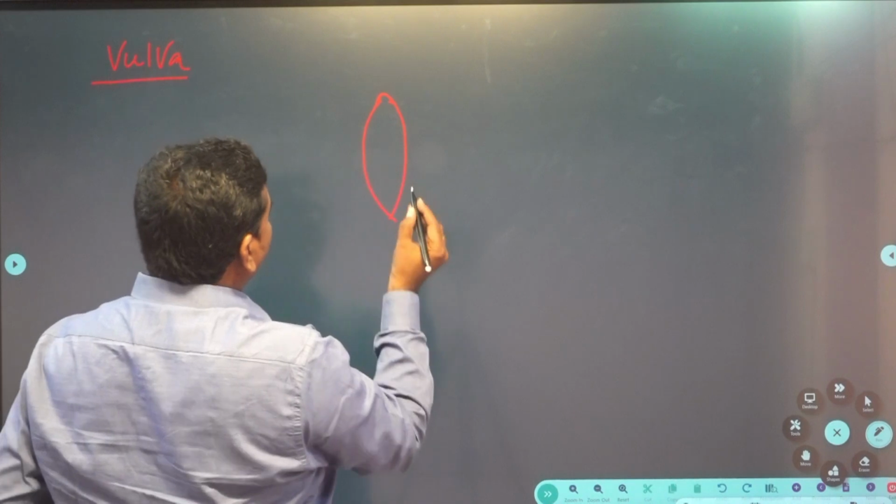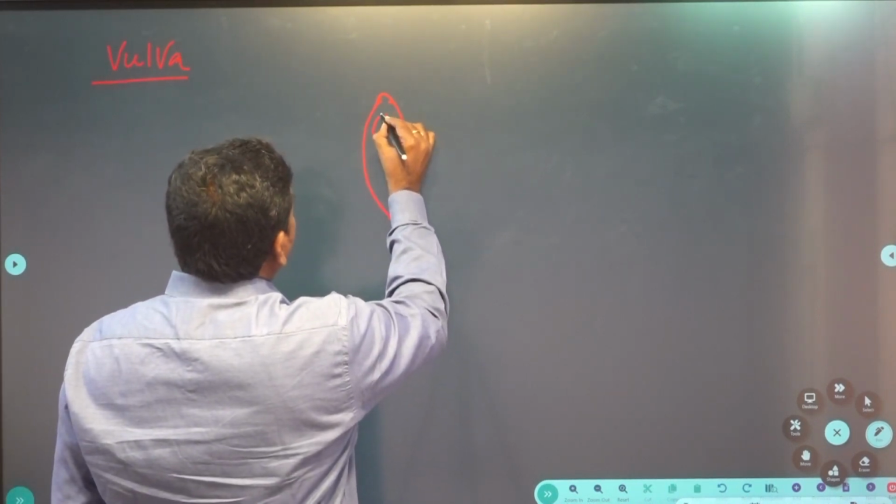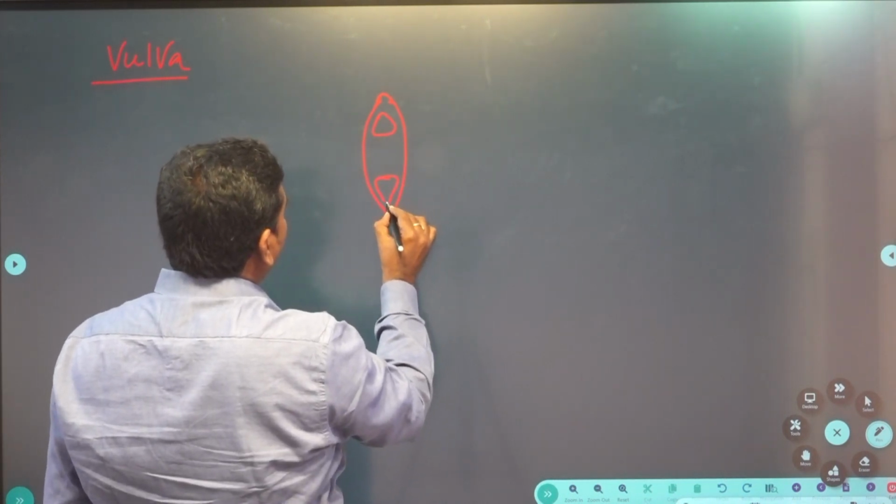In the vestibule, two openings are present.